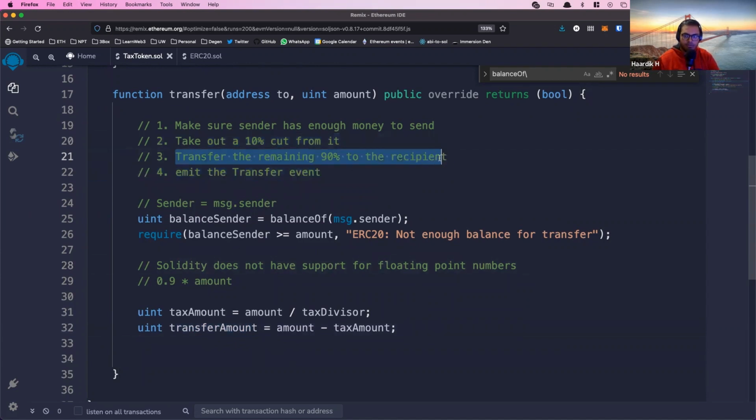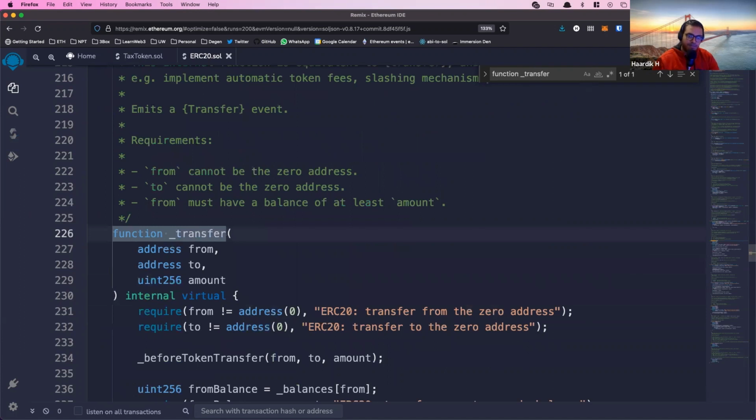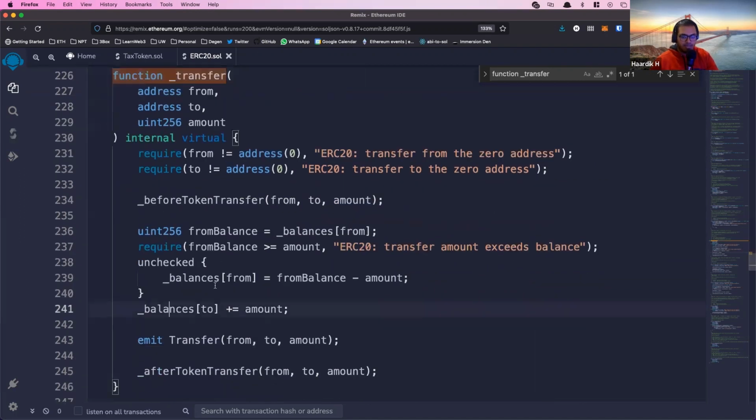And now to transfer the remaining 90% to the recipient, we take inspiration from the pre-built code because it's really not that different. If you look at the pre-built transfer function, all it really does is decrease the balance of the sender and increase the balance of the recipient, right?